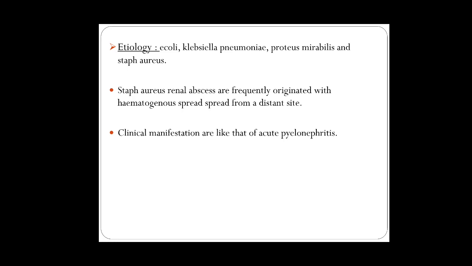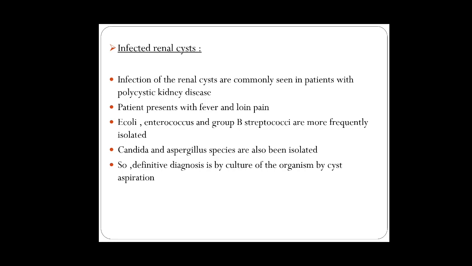Okay. So if you isolate Staph aureus in urine cultures, then you can think of hematogenous spread from a distant site. So the source of infection will be different. Clinical manifestations are the same as pyelonephritis. Some infected renal cysts can lead to urinary tract infection, where again the patient presents with fever and loin pain. E. coli, Enterococcus, and group B streptococcus are more frequently isolated.